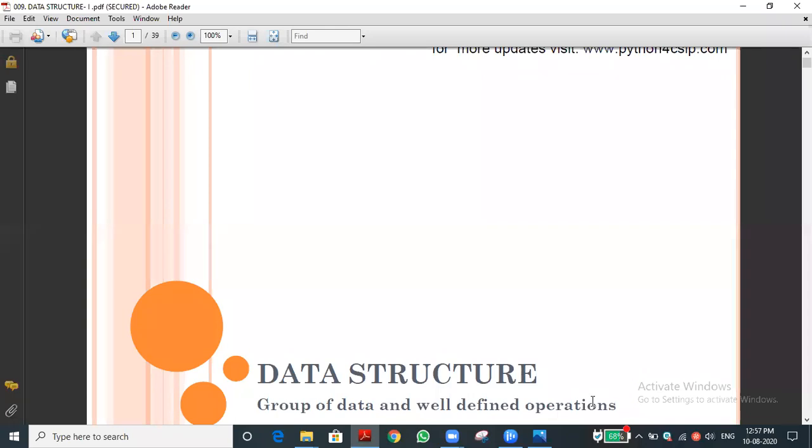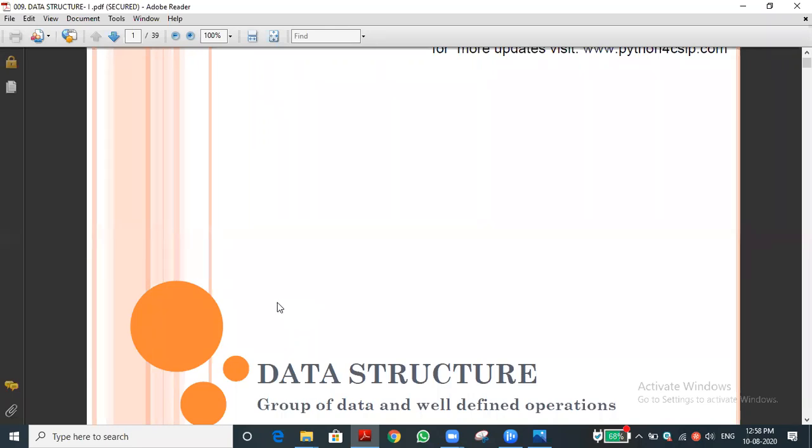What is data? Generally we are saying data means what? A group of information that we collected. That is what we are giving as input to the computer, that is called data. Stored information in the computer is called data, sir. Correct. I will tell it in a very defined way. Data means we are giving the input. That is called data.